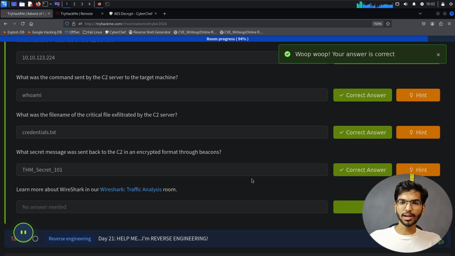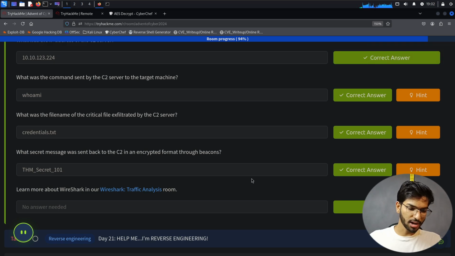So it's about network traffic. It was about analyzing network traffic and looking at some beacons in the machine or in the traffic analysis.